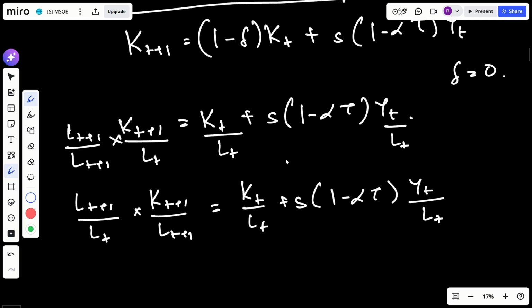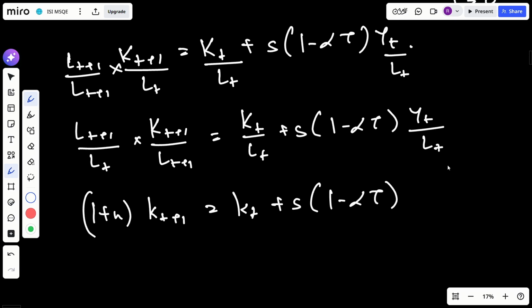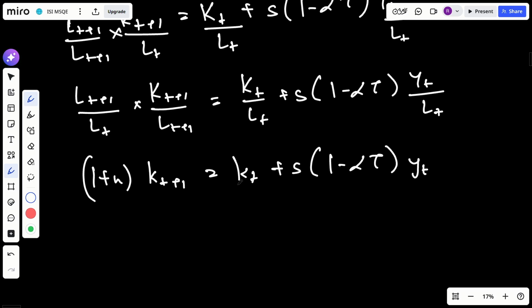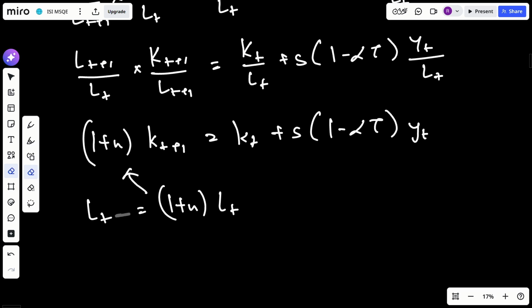Okay. This one will be 1 plus n. This is small k_t plus 1 equal to small k_t plus s times (1 minus alpha tau), and this will be small y_t. So this is output per capita. Why is this 1 plus n? Since we know that our population is growing at a rate of n. So L_t plus 1 will be 1 plus n times L_t. So from here I am just writing this.